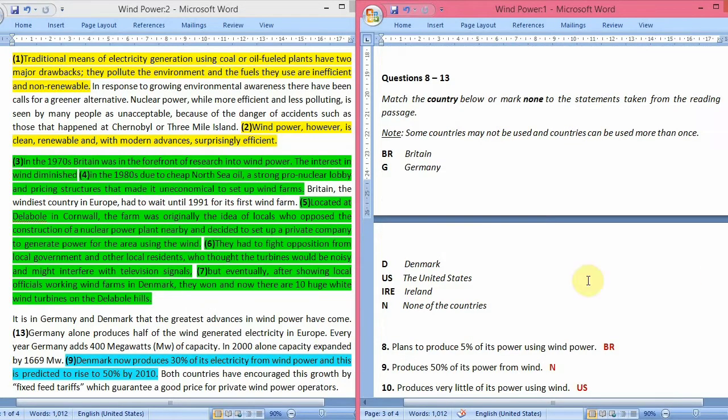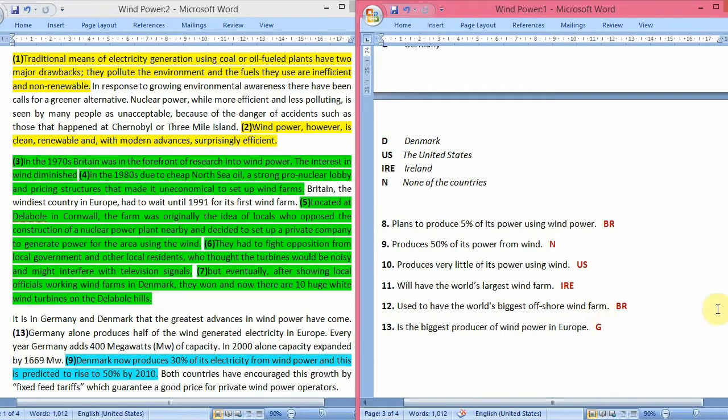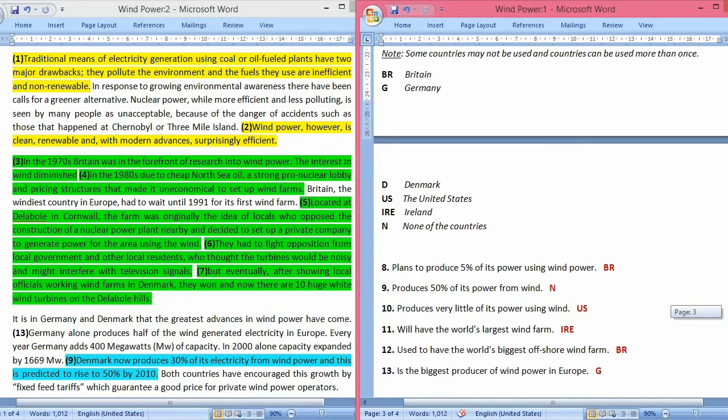Okay, so there are some countries written. For Britain, if we think Britain is our answer, we would have to write BR in our answer. And if we think Germany is the answer, then we would write G. If Denmark, then D. The United States, US, Ireland, IRE. And if we think that it is not related to any of the countries above, then we would write N, which means none of the countries. Okay, so now we have to match these statements with the countries. So let's see what the questions are.